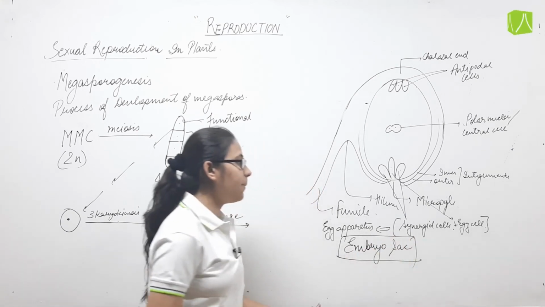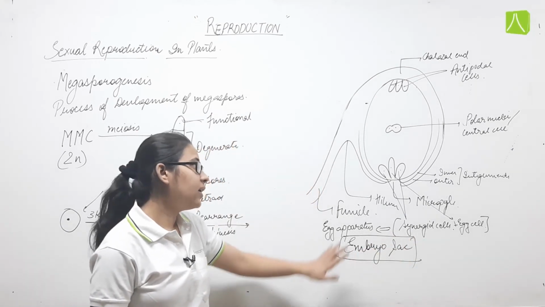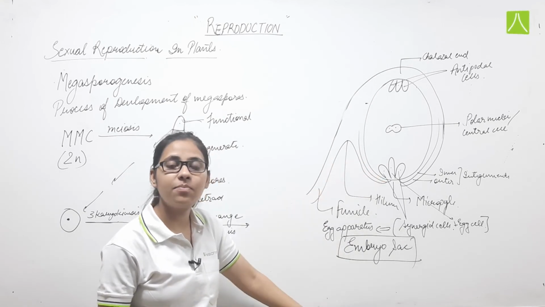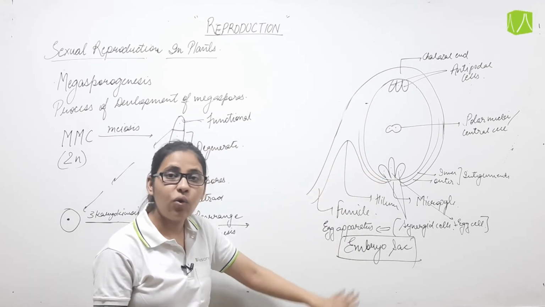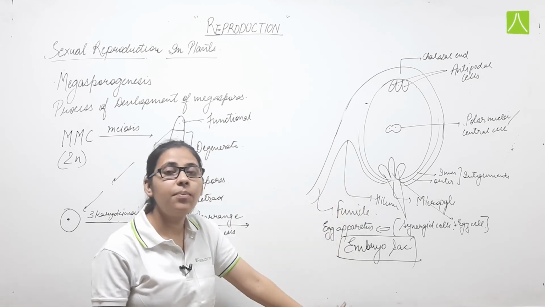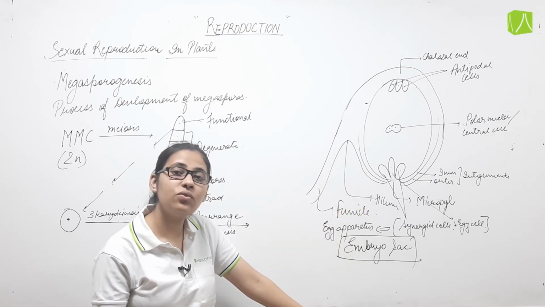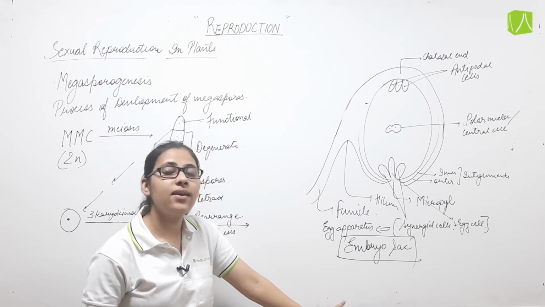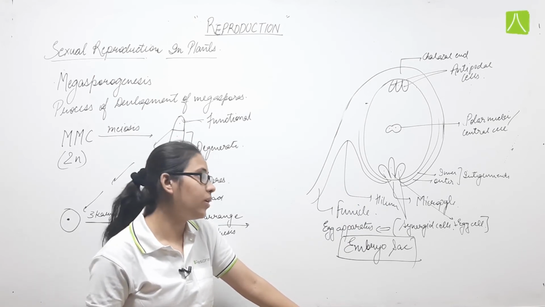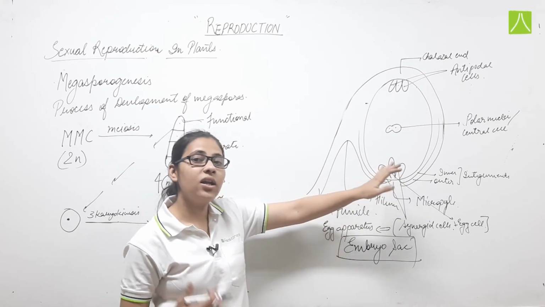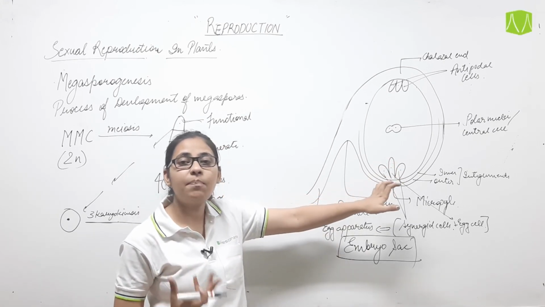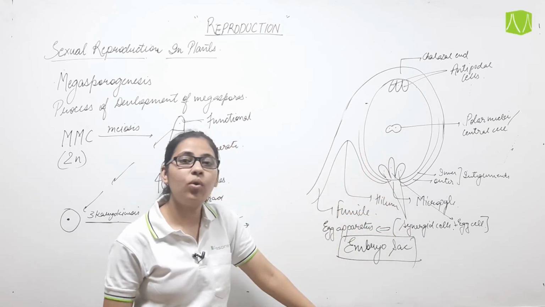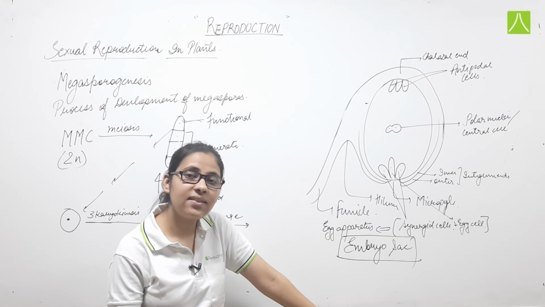This is what? Embryo sac. Again, the ovule in which female gametes have been formed. यह ओव्यूल ही है जो हमने अभी ओव्यूल का स्ट्रक्चर देखा था, उसमें जो न्यूसेलर सेल था वो मेगास्पोर मदर सेल में कन्वर्ट हुआ और फिर वहीं से हमें फीमेल गैमेट्स फॉर्म हुए. This is the female gamete. The cells which take part in the fertilization over here are the egg cell and the polar nuclei. These are the two cells.